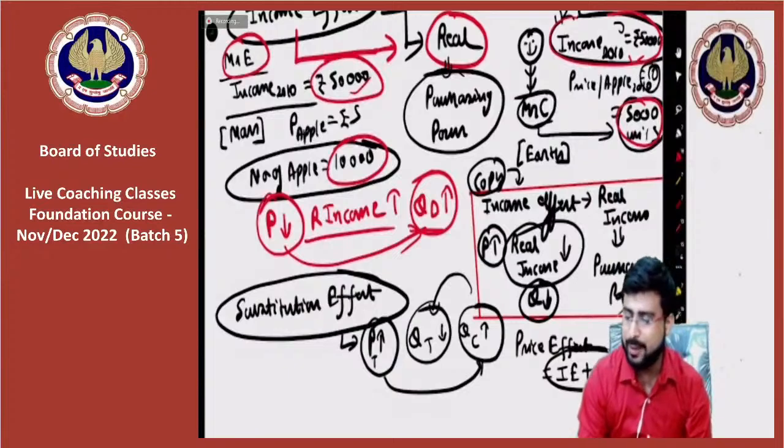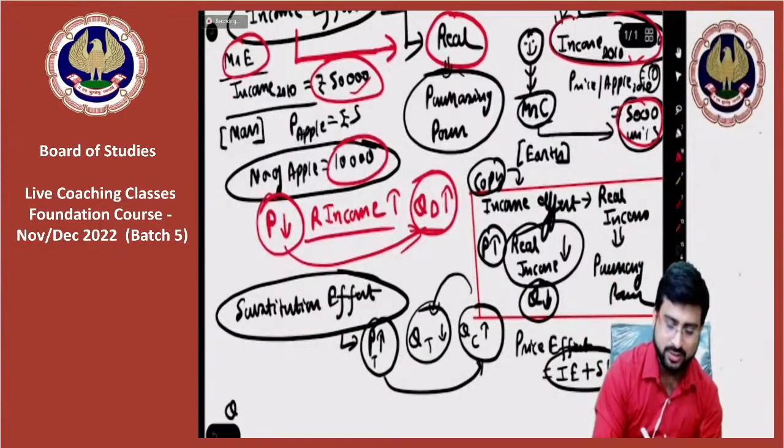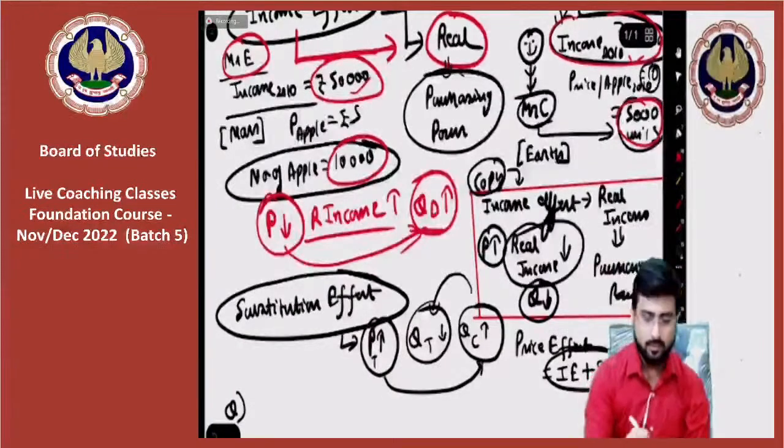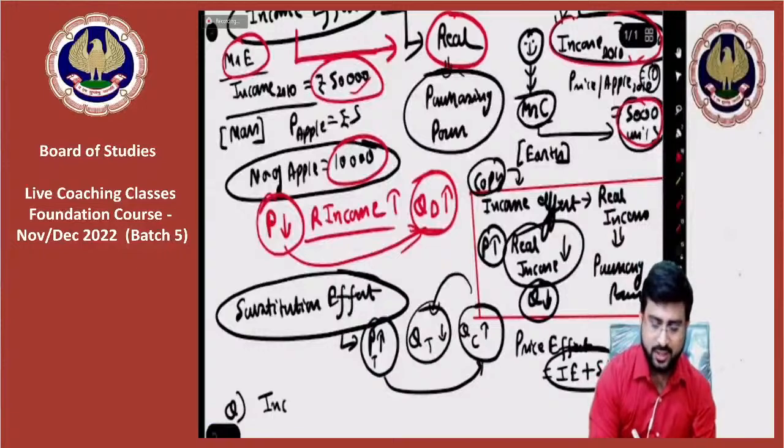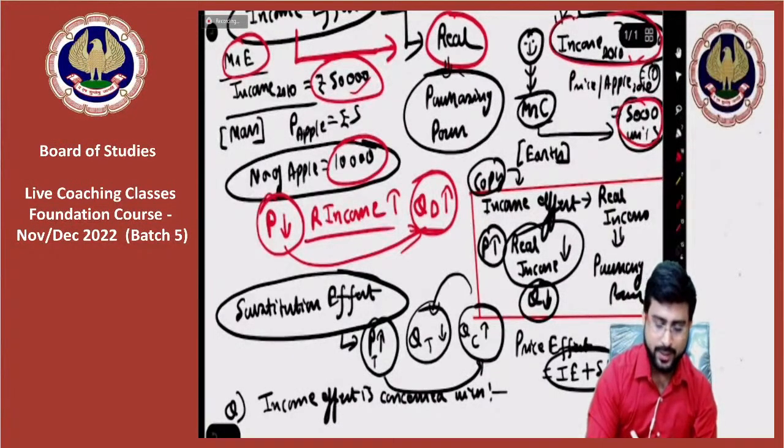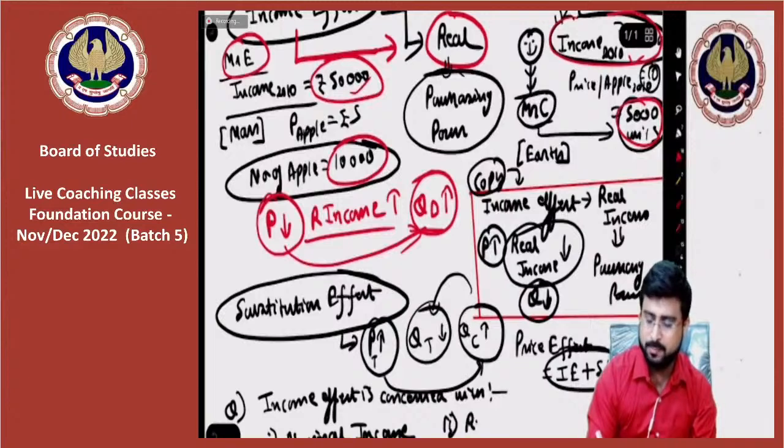Let's give you an MCQ question. Let's see who is able to answer this question. Income effect is concerned with number one, nominal income. Number two, real income. Number three, none. What say guys?